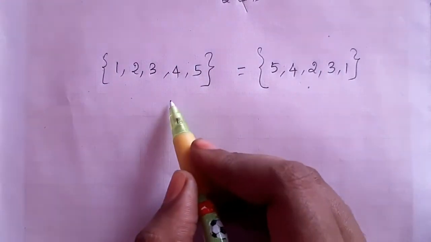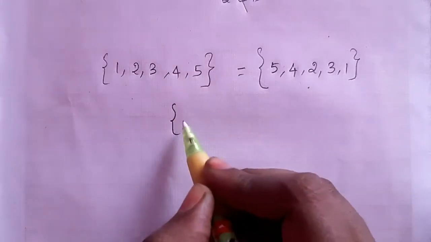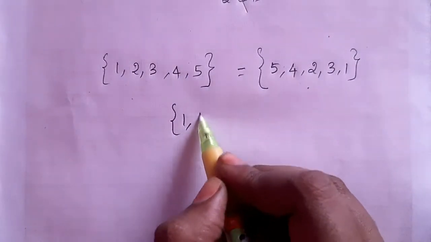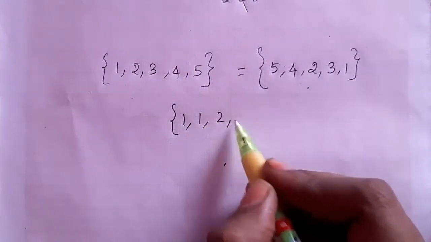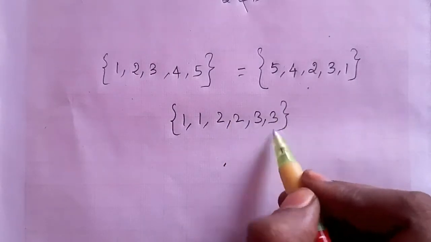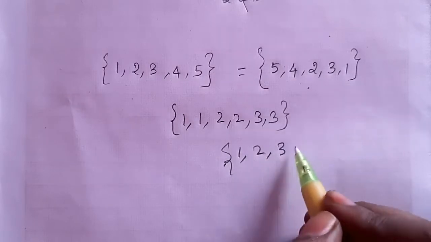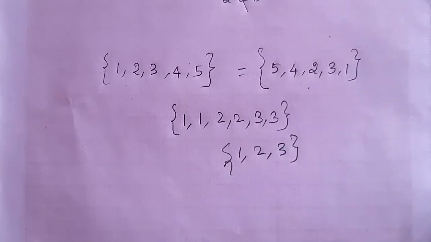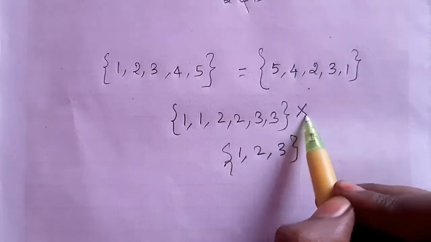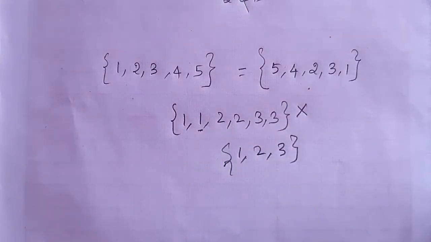Also, you can consider writing one element one time as enough. For example, you need not write 1, 1, 2, 2, 3, 3. Just write 1 once. So 1, 2, 3, that's enough. The earlier one is wrong. You cannot repeat the elements. You can list the elements only one time. This is given in your book, page number 2.